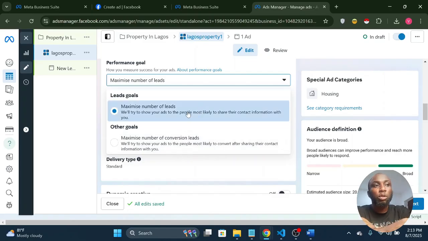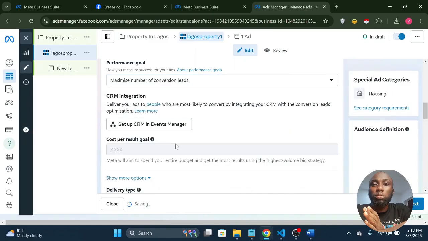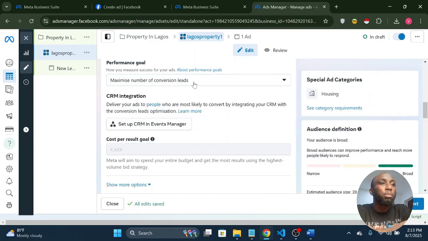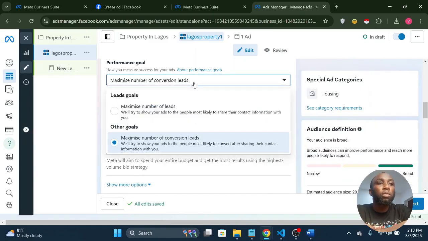That's the first one now. So if you want the 10 people to come into your shop and market to them and see if they will buy, you pick this. But if you want maybe just that 1 or 2 people that will buy, let them come, no problem. I don't want 10 people, give me, you pick this second one. So it depends on what you want. Anyone is fine. But for the purpose of this video, I will maximize for the number of conversion leads.